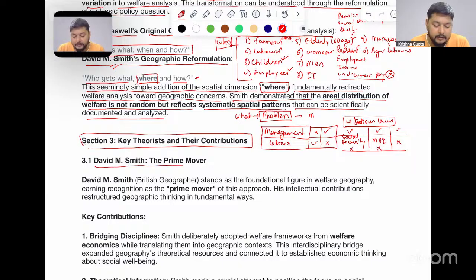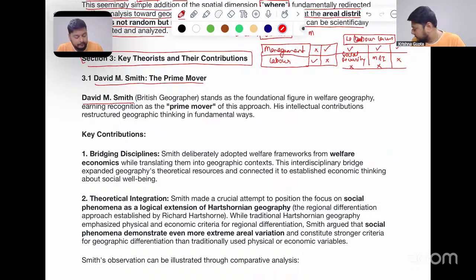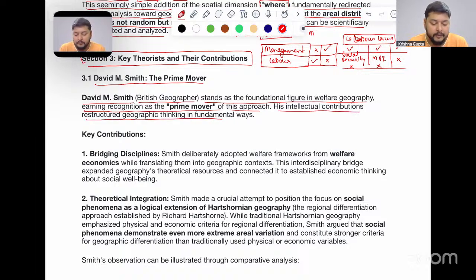Now, number three, that is the key theorist and their contributions here. Number one, David M. Smith, the prime mover. David M. Smith, he is a British geographer, as we have already discussed. Stands as the foundational figure in the welfare geography, earning recognition as a prime mover of this approach. His intellectual contributions restructured geographic thinking in fundamental ways.